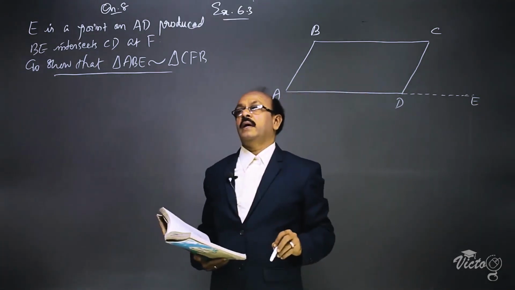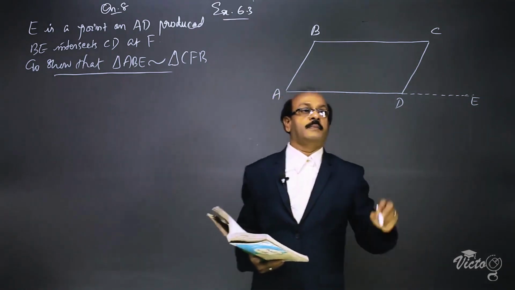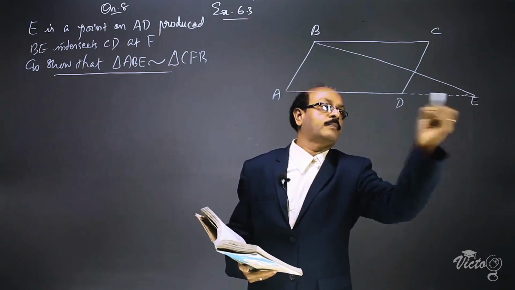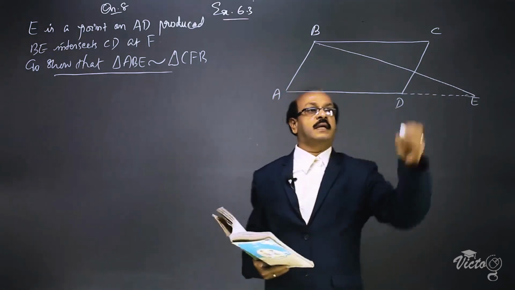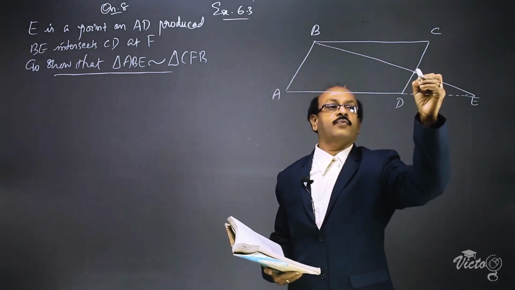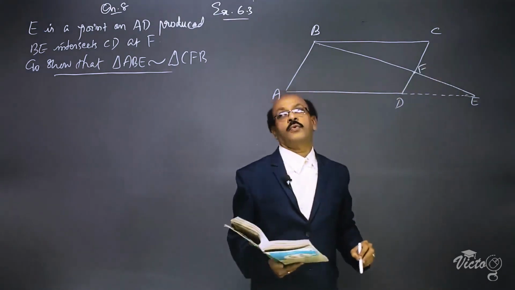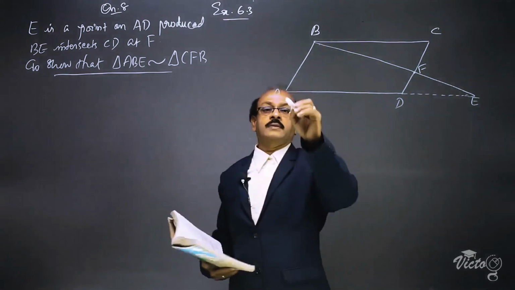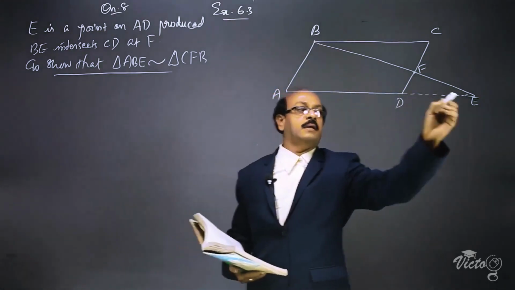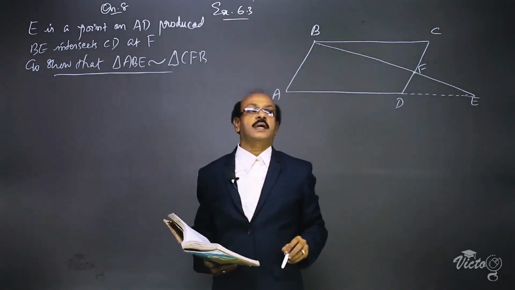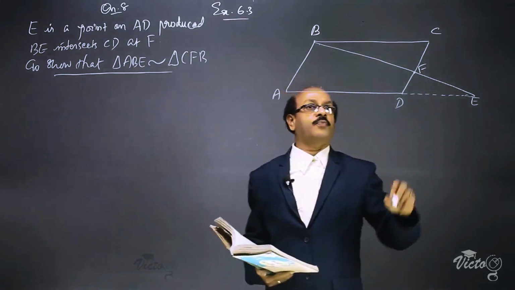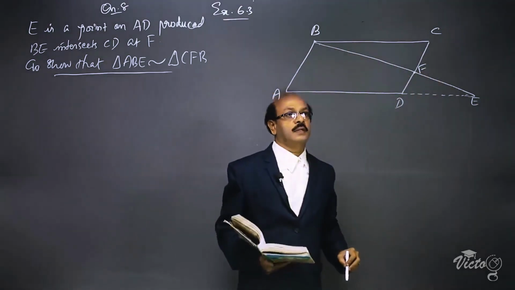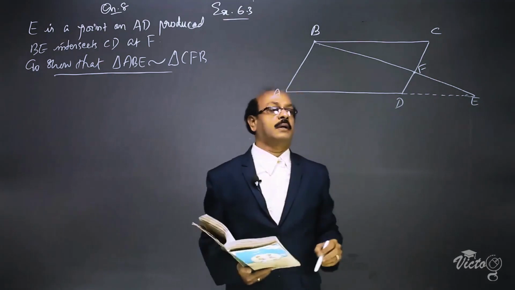Now, BE intersects CD. Join BE. BE intersects CD at F. This is the point F. We have to show that triangle ABE is similar to triangle CFB.